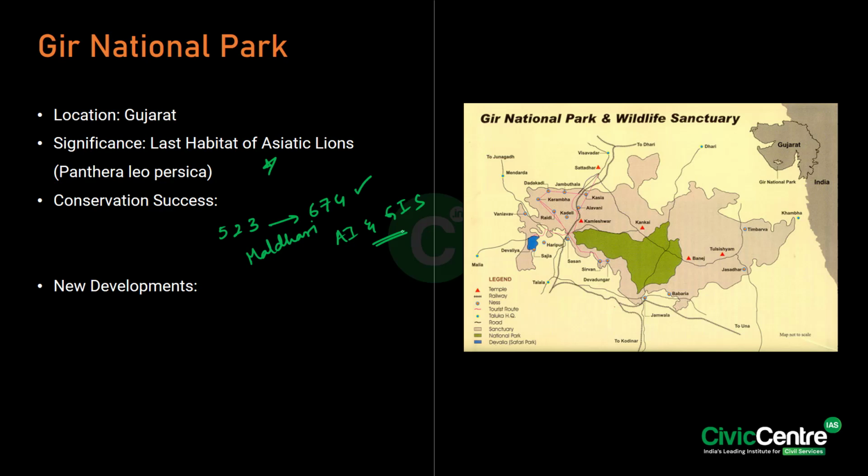Okay. Now, what are the new developments with respect to it? The Barda Wildlife Sanctuary is to be developed as a secondary habitat for these particular species. Okay, and artificial intelligence is being used for tracking lion movement and also health monitoring of the lions, right? So this is about the Gir National Park. You can refer to the map for further details.